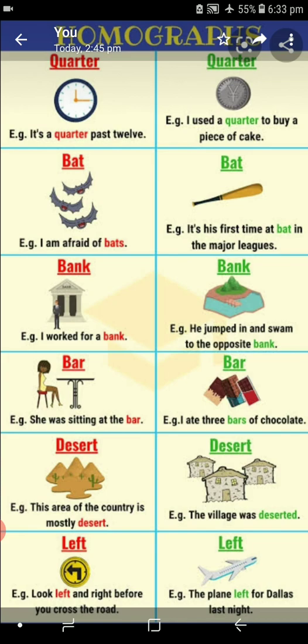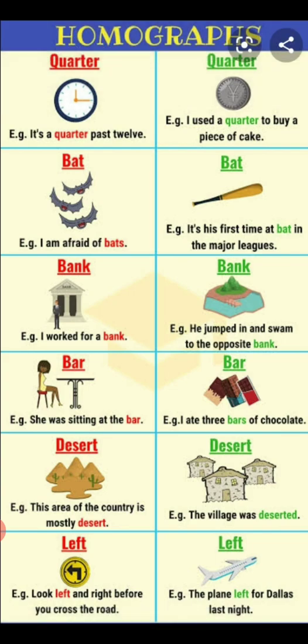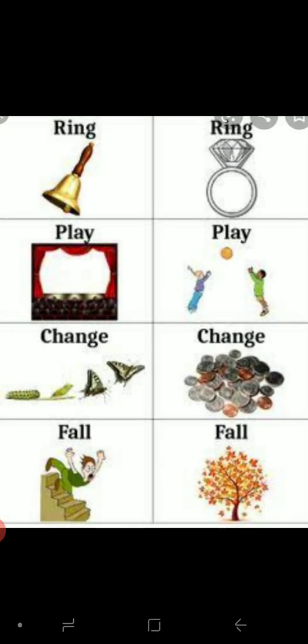Likewise, bar. She was sitting at a bar. I ate 3 bars of chocolate. Dessert. This area of country is mostly desert. The village was deserted. Likewise, left. Look left and right before you cross the road. He left the plane. Left for the last night.